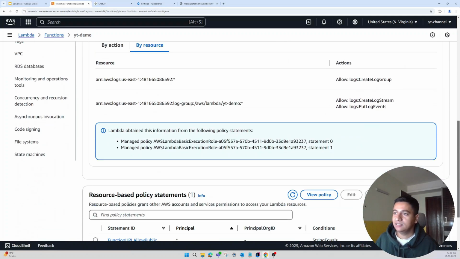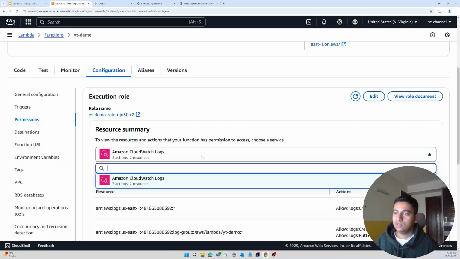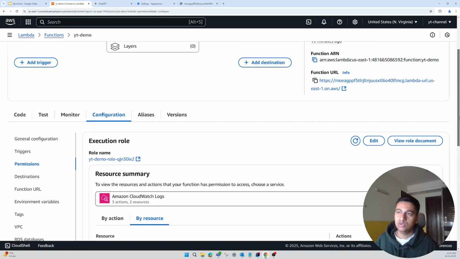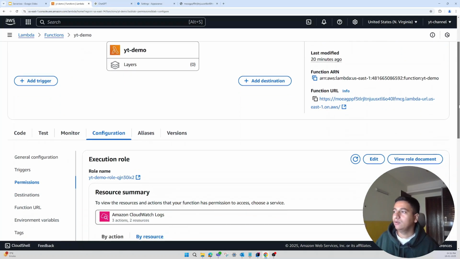Third tab is for the permissions. As I said, there is an IAM role attached to this Lambda function, so whatever services it needs access to, you will have to give it access through that. Right now, as you can see, it has access to CloudWatch logs, because this is the default permission. So whenever you run this Lambda function, it will store the logs on CloudWatch, and you can even see them.